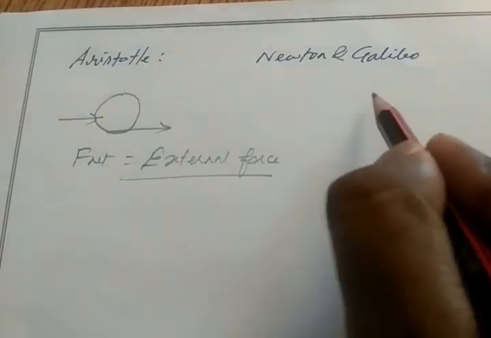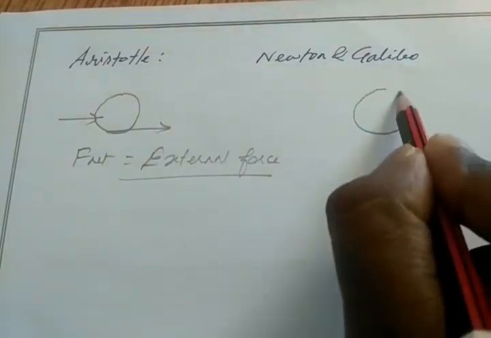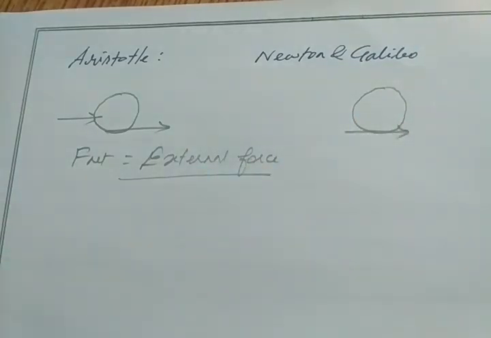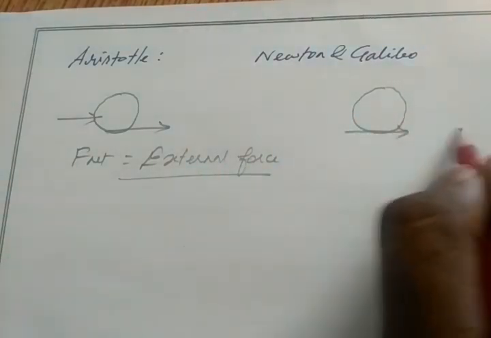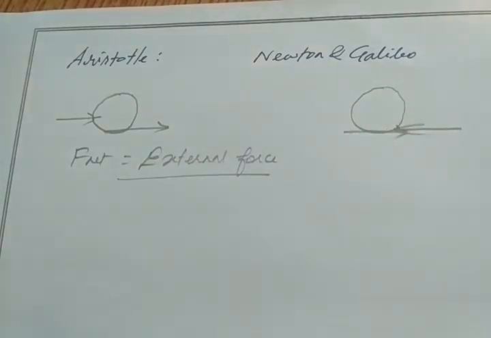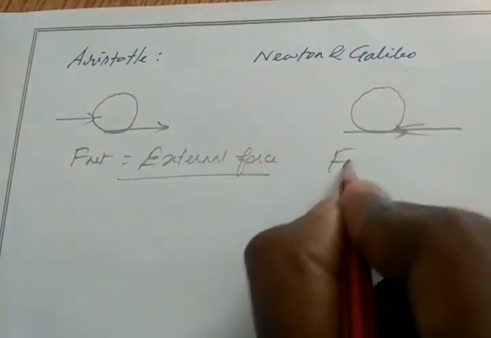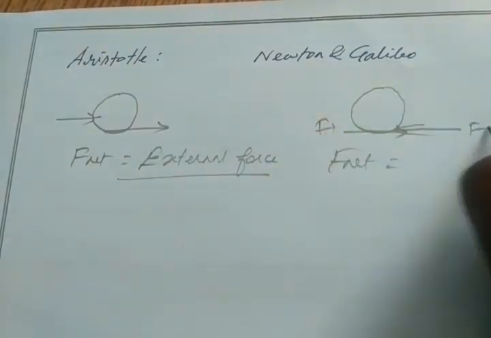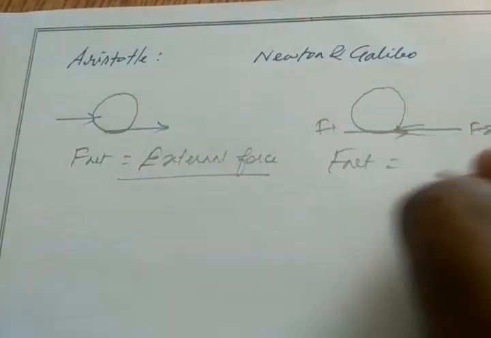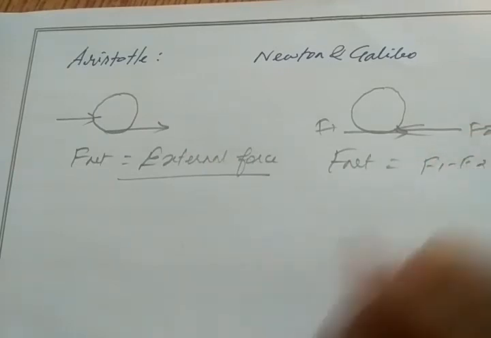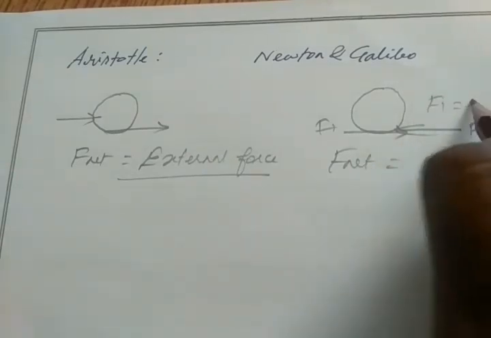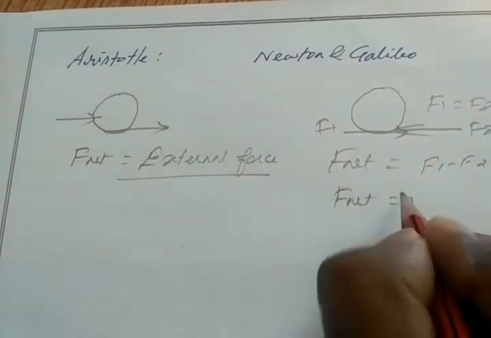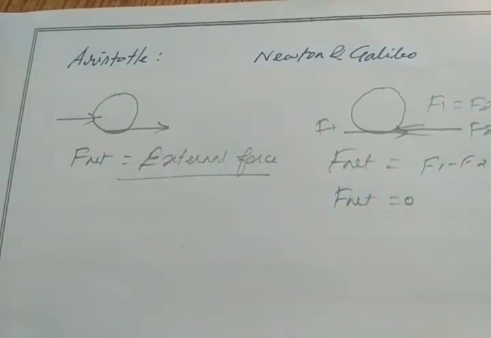But in Galileo's and Newton's approach, they said when an object starts to move, the same amount of force is acting in the opposite direction. So here, F net: this force is F1, this force is F2, but in the opposite direction. So F1 minus F2, both of the same magnitude, so the net force will be 0.